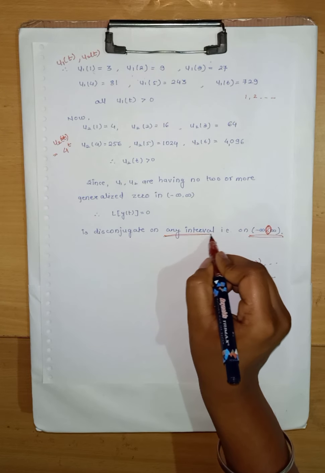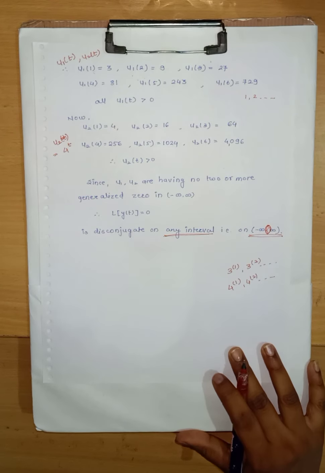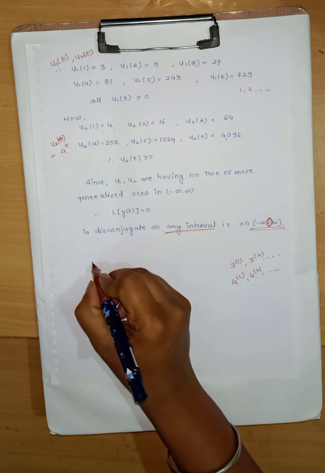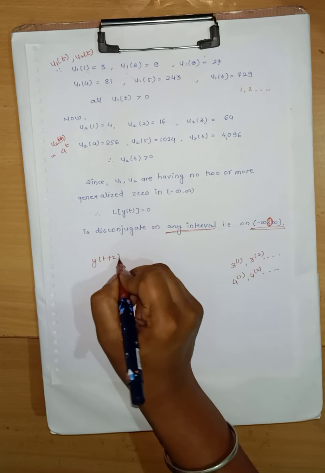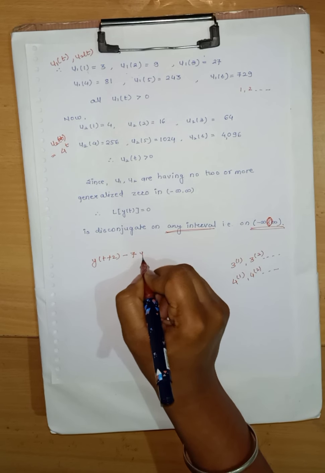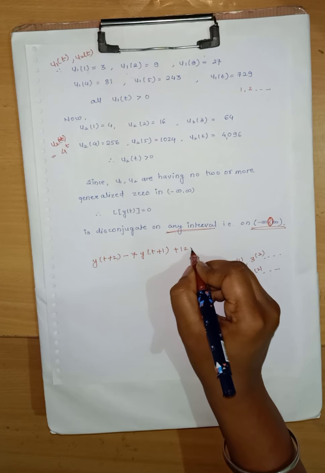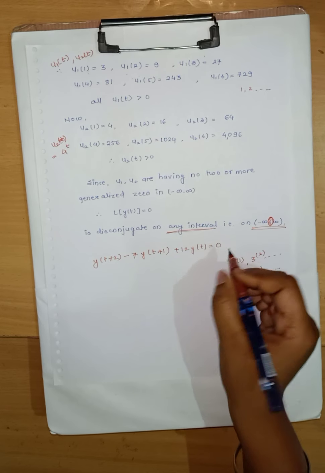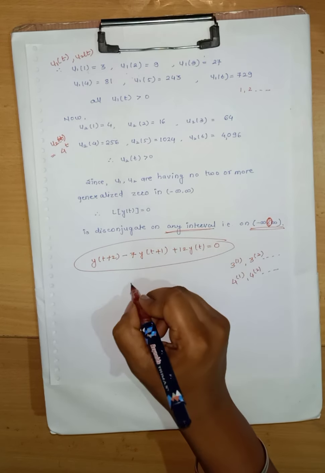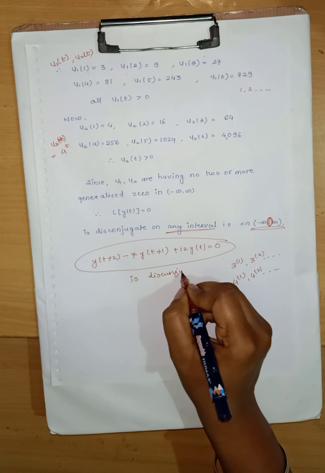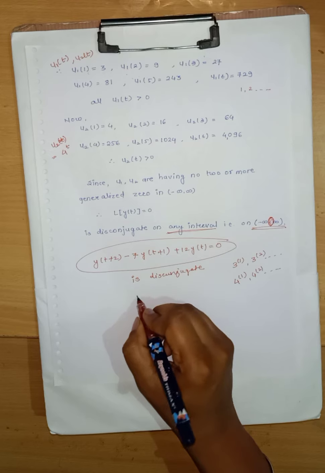There is no generalized 0. Therefore, we have got that y of t plus 2 minus 7y of t plus 1 plus 12y of t equals to 0, this equation is disconjugate and hence proved.